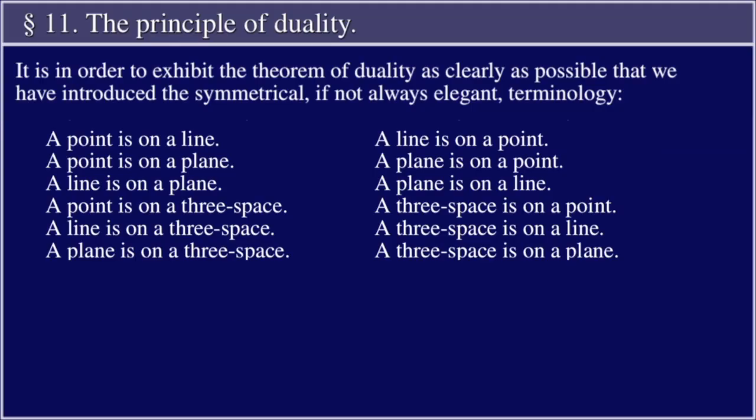It is in order to exhibit the theorem of duality as clearly as possible that we have introduced the symmetrical, if not always elegant terminology. A point is on a line, a line is on a point. A point is on a plane, a plane is on a point. A line is on a plane, a plane is on a line. A point is on a three space, a three space is on a point. A line is on a three space, a three space is on a line. A plane is on a three space, a three space is on a plane.